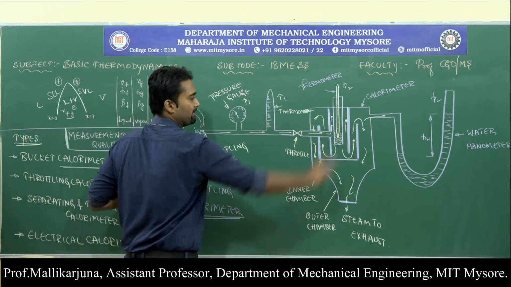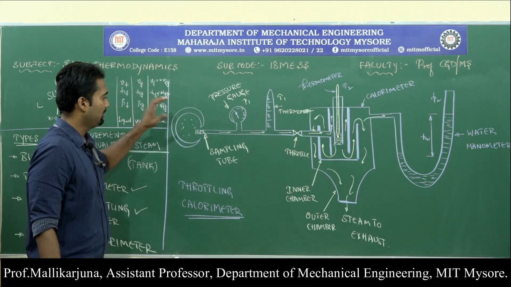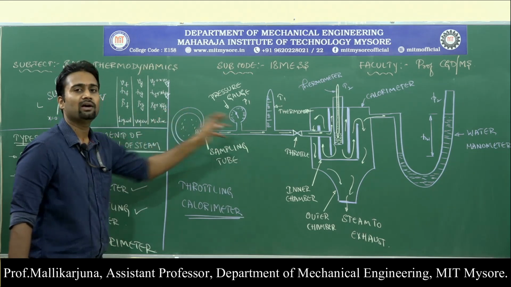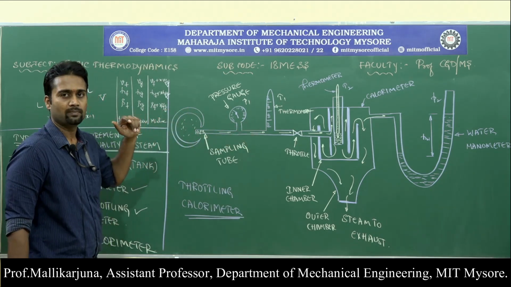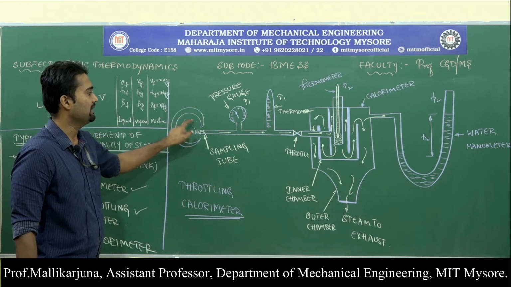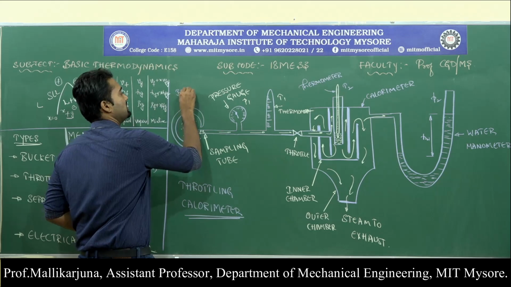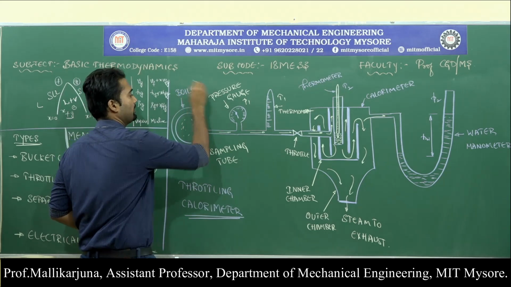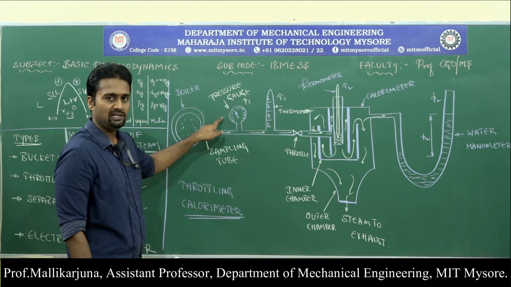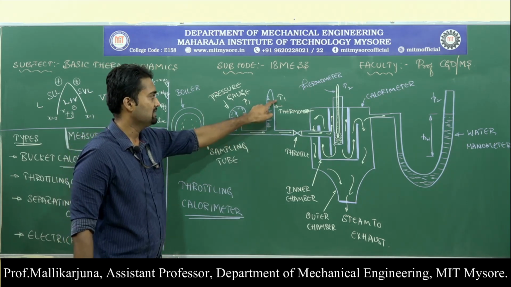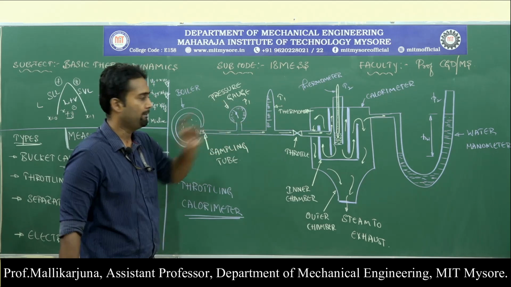Now, this is the experimental setup. This is the place from where we are extracting the steam. This is the steam generating place. We can say it is a boiler also, a boiler or steam generator. Next, a pressure gauge for the measurement of pressure, and this is the thermometer for the measurement of temperature.